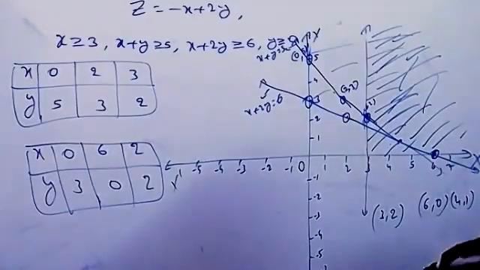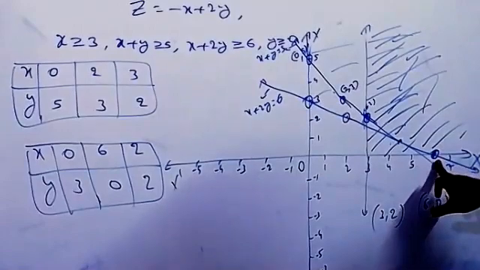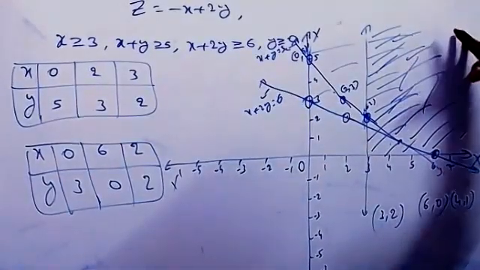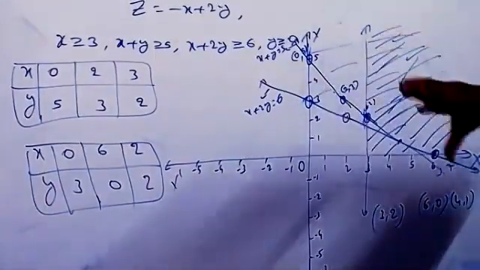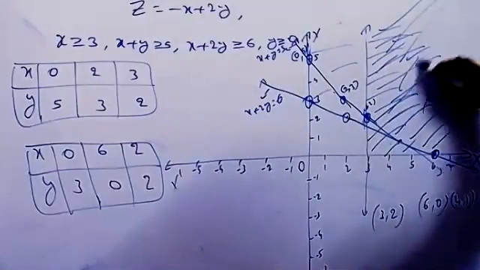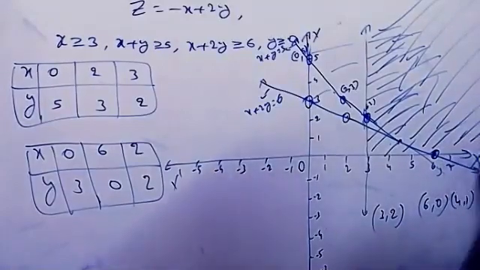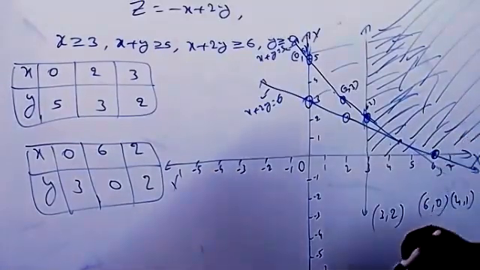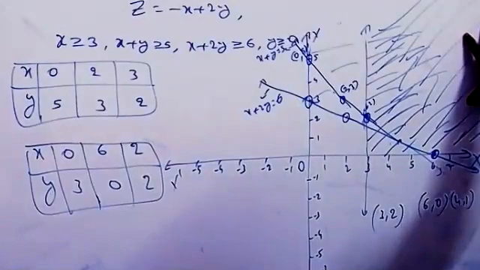Suppose in a bounded region we stop at this point, we'll get the minimum. Understood now? But here it is unbounded, we are extending beyond this completely. That means the point will be somewhere like this. That means we can't find a clear maximum value here now. Exact maximum value we are not finding. That is the reason.